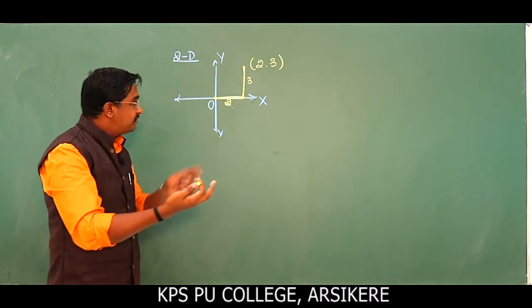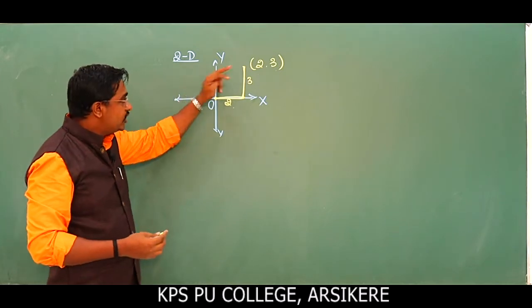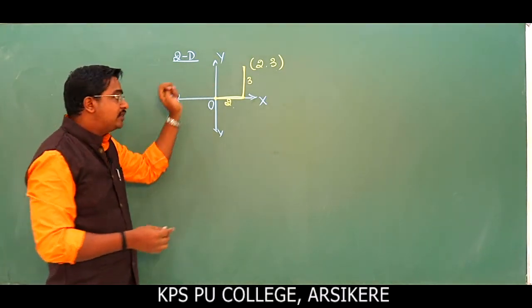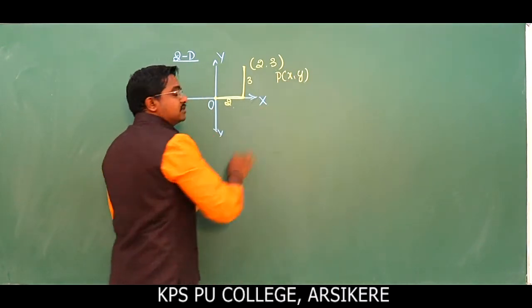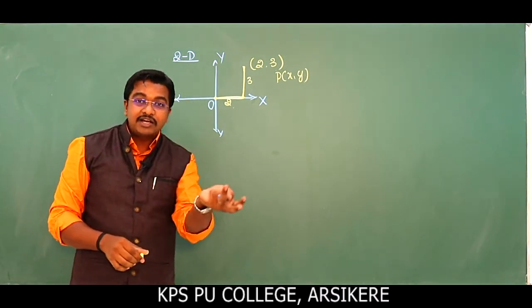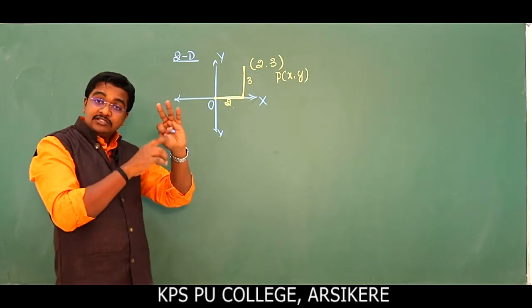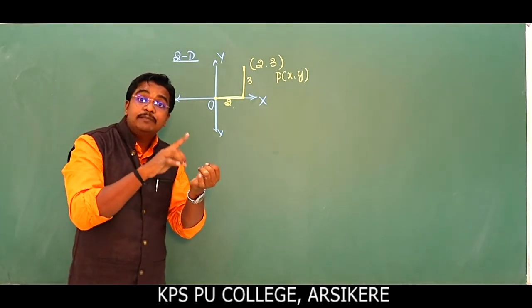So what about 3D here? 3D represents three-way direction. Any point in the Cartesian plane is represented as P of x comma y. When it comes to three-dimensional geometry, we have x comma y comma z because we have three axes, the x-axis, y-axis and z-axis, and remember they are mutually perpendicular.